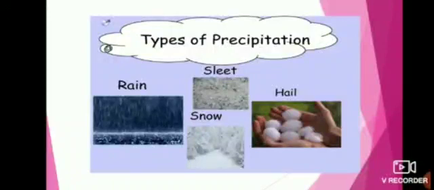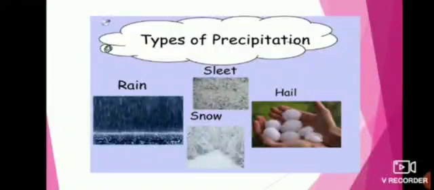Next we see hail. Hail forms when thunderstorm winds push water back up into the atmosphere. The water which turns into ice is coated with more water and pushed up to freeze again. This process repeats until the hailstone is heavy enough to fall. These are the types of precipitation.